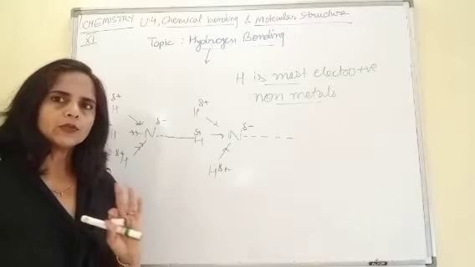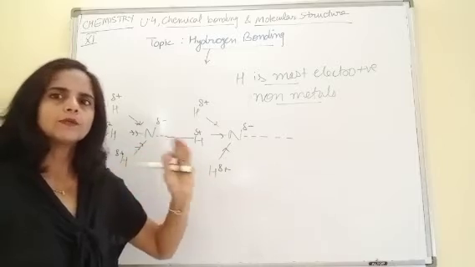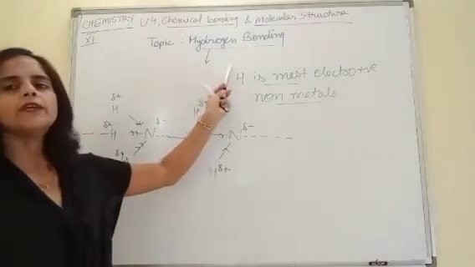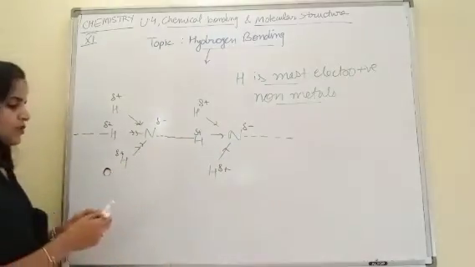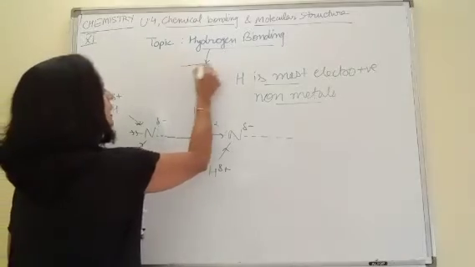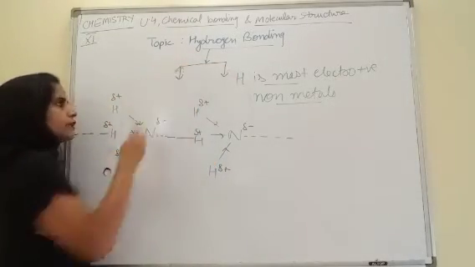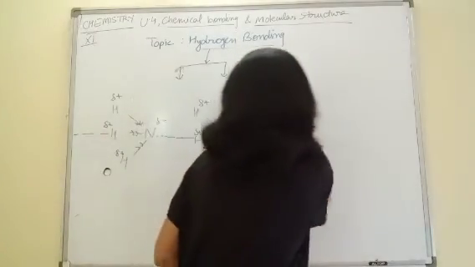I think now this concept is absolutely clear to you people. Moving forward. How many types of hydrogen bonds are there? There are 2 types of hydrogen bonds. These 2 types are intermolecular hydrogen bond and intramolecular hydrogen bond.